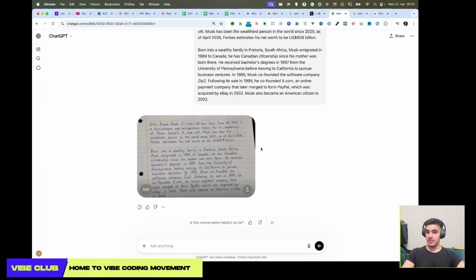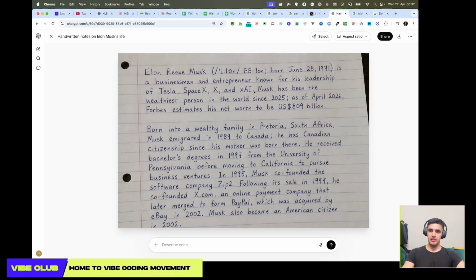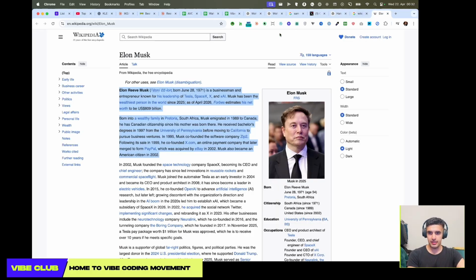Now we're going to go back and see if it has been done. Okay. Elon Musk is a business magnate and known for leader. Oh, this is excellent. This is perfect. Usually in previous ChatGPTs, we'd never see where it could take every word so properly, and it is taking it right now properly. We're just going to go back to Wikipedia to see if it was exactly like that. Elon is a businessman and entrepreneur. Okay, it also took all of this.